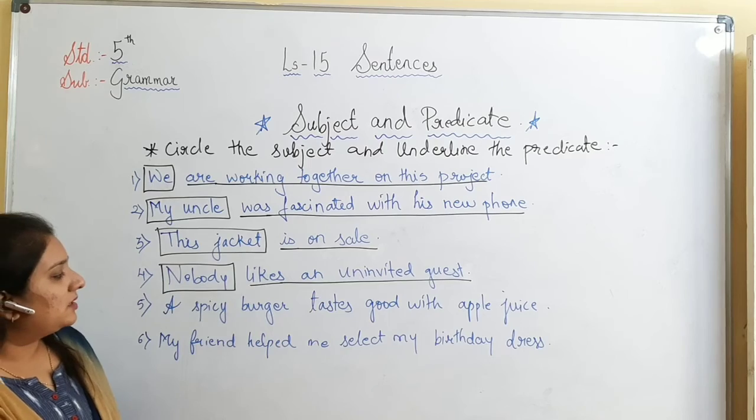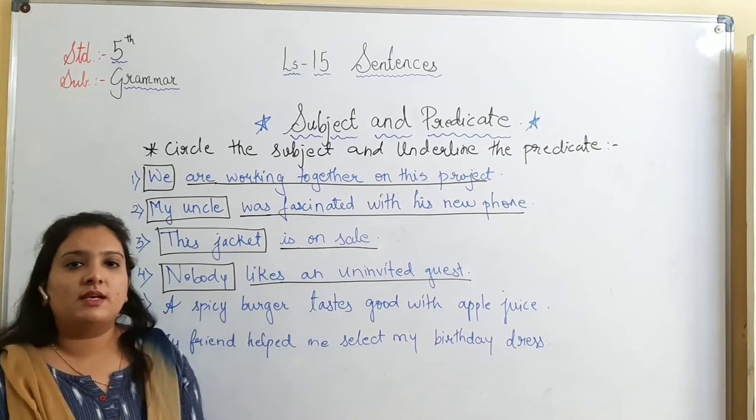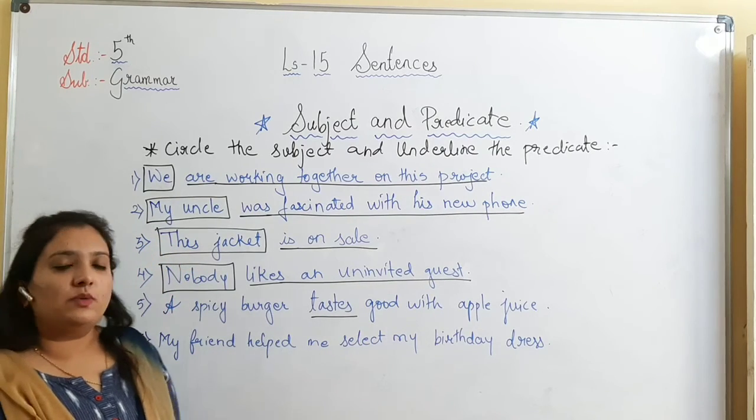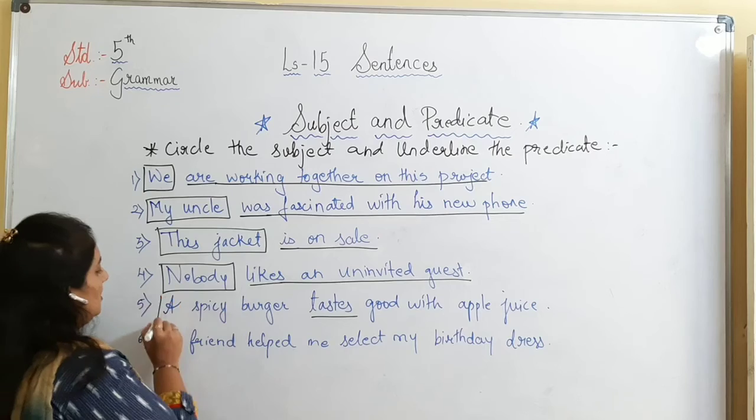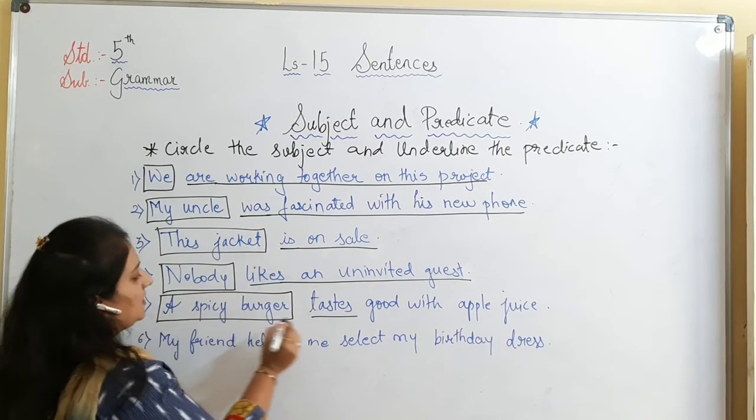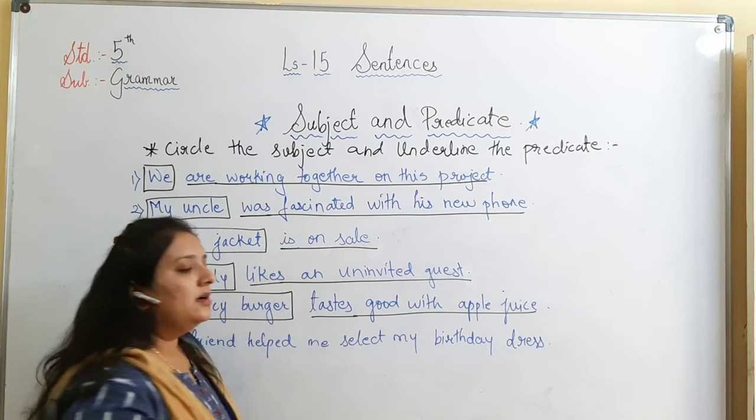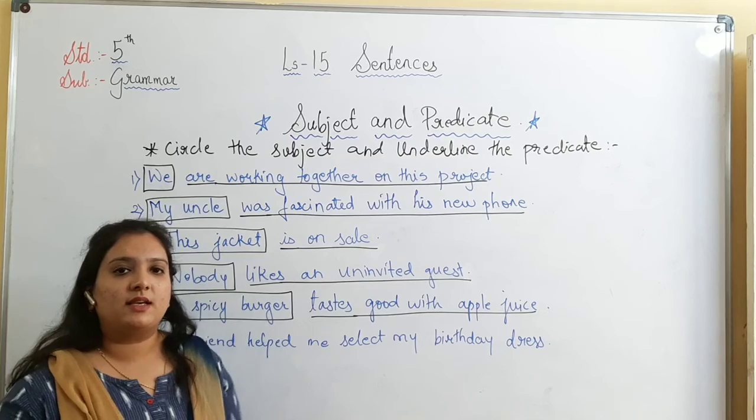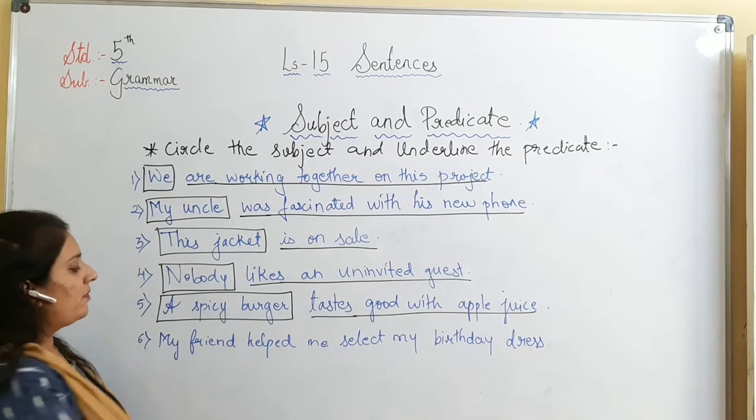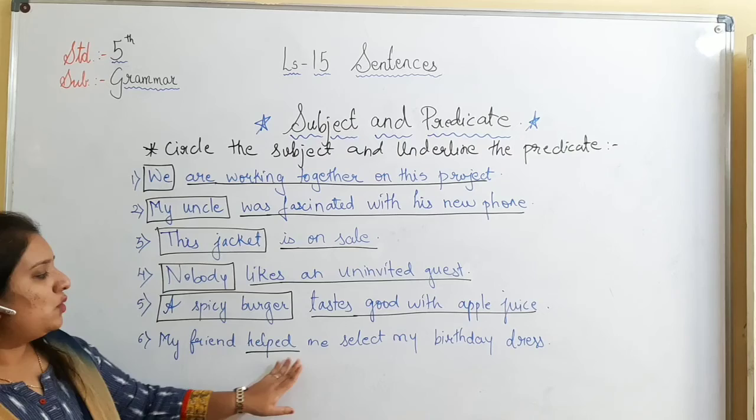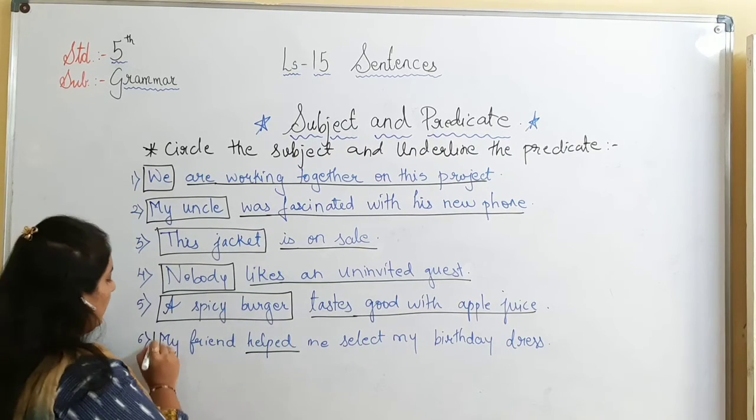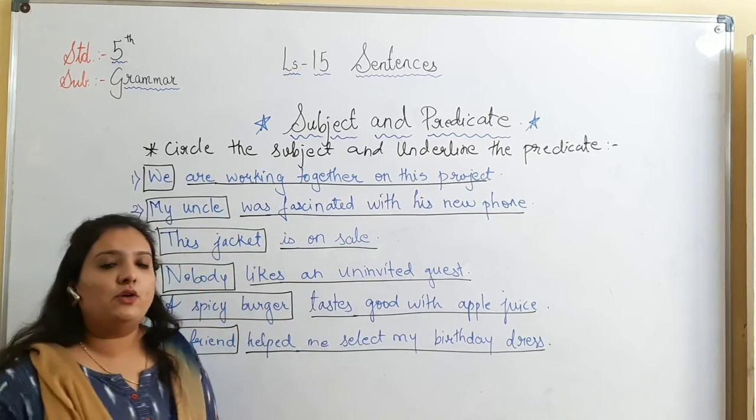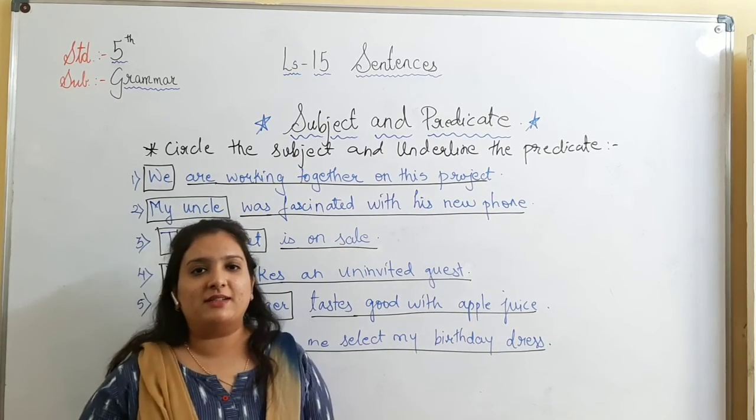Next, a spicy burger tastes good with apple juice. Here the verb is tastes. If I ask the question, what tastes good with apple juice? A spicy burger. So a spicy burger is subject, tastes good with apple juice will be the predicate. Next, my friend helped me select my birthday dress. Now, what is the verb in this sentence? Helped. If I ask the question, who helped? My friend. So, my friend will be the subject and the rest will be the predicate. So, I hope you have understood this topic, subject and predicate.